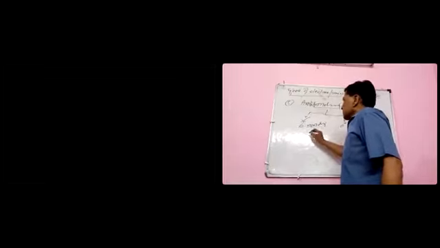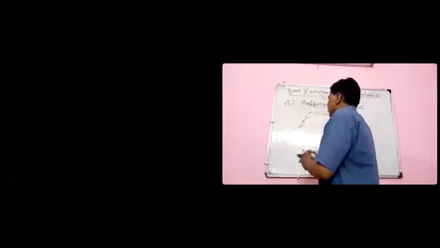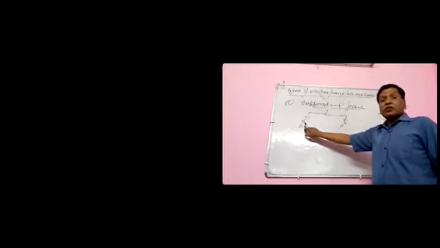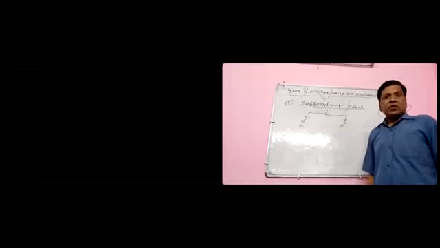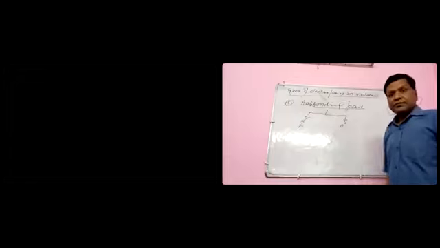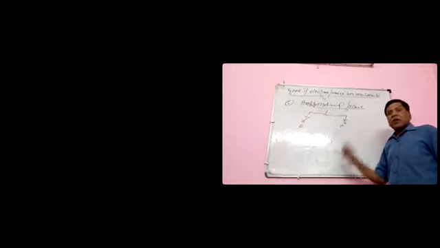Sigma star and pi star. The sigma star anti-bonding pair opposes, मतलब सिग्मा स्टार जो है बॉन्डिंग पेयर वो अपोज करता है the formation of sigma bond, सिग्मा बॉन्ड फॉर्मेशन का अपोज करता है। And pi star anti-bonding electron pair, ये जो पेयर है this opposes the formation of pi bond.